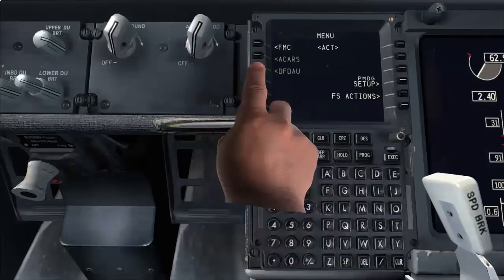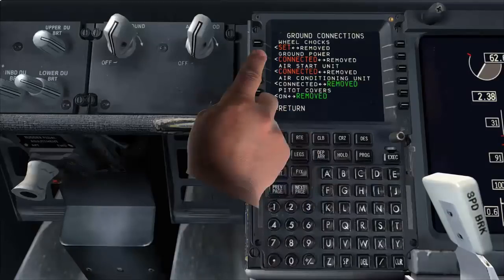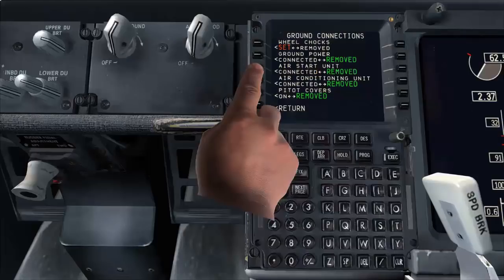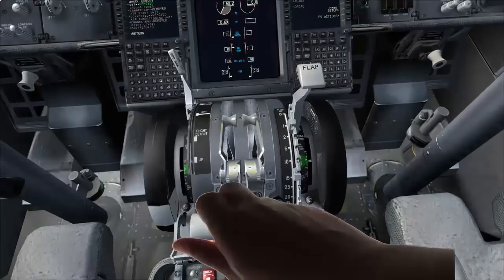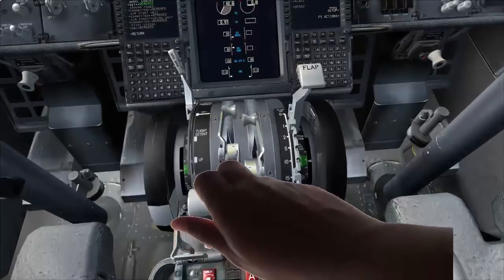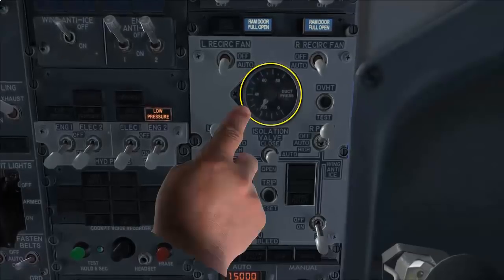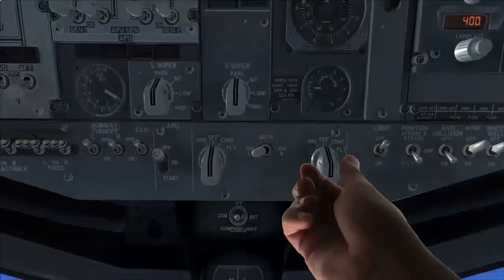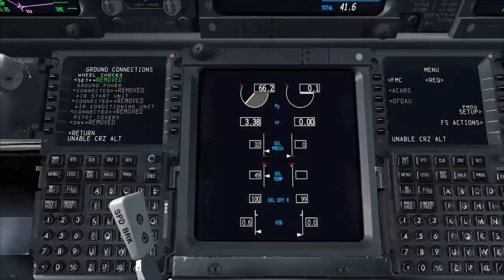Ground power and air cart disconnect. Engine 1 throttle advance until the duct pressure reaches a minimum of 30 psi. Engine 2 start switch to ground. We follow the same procedures as we did with engine 1.